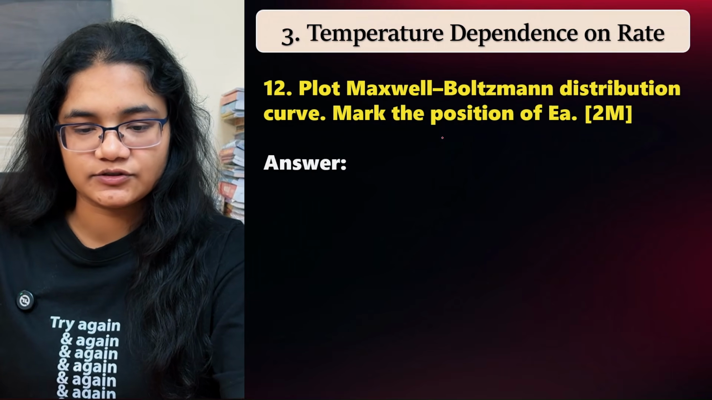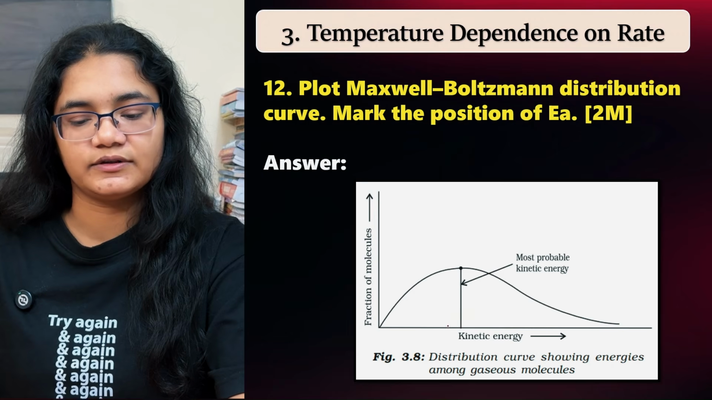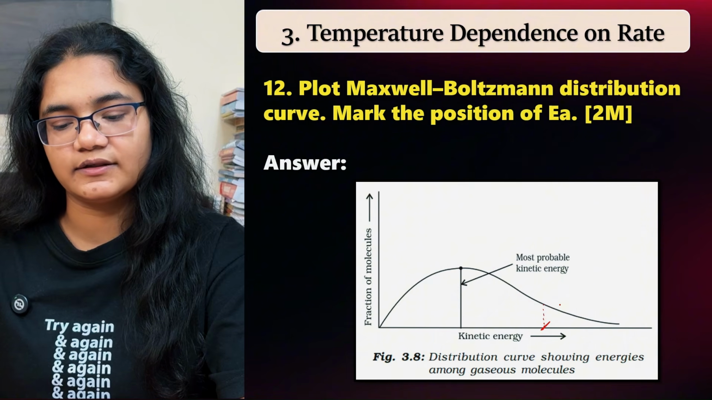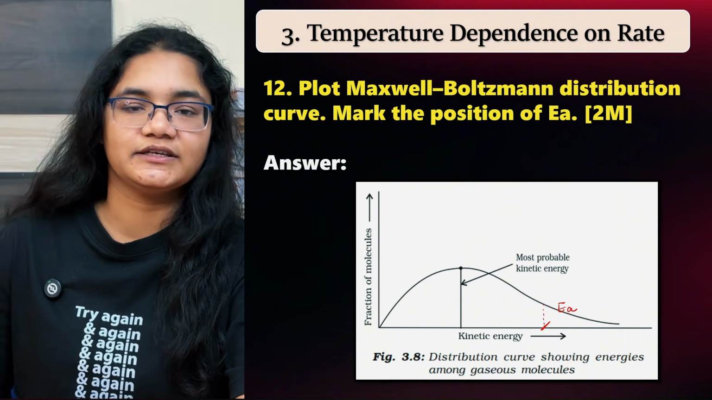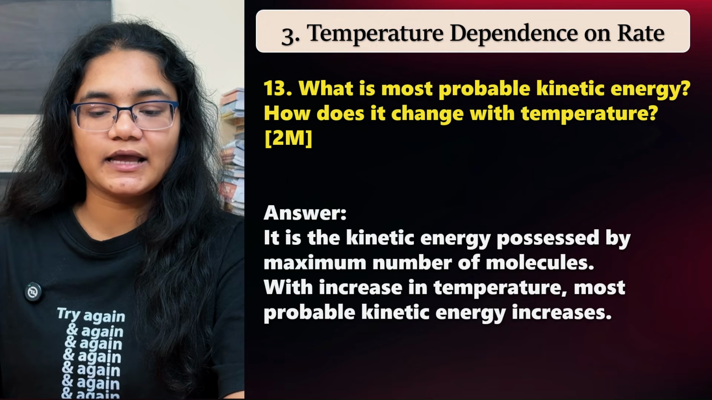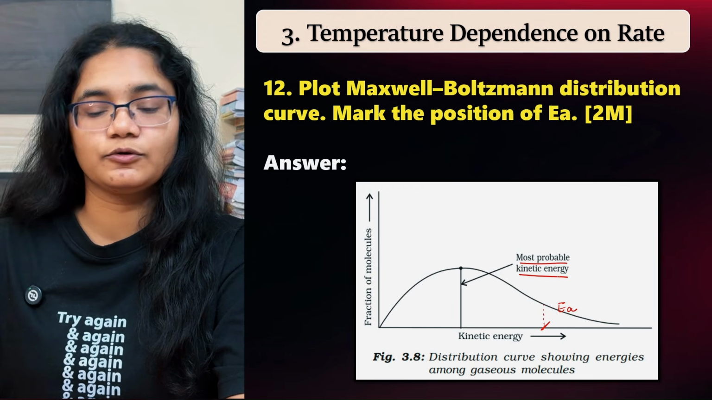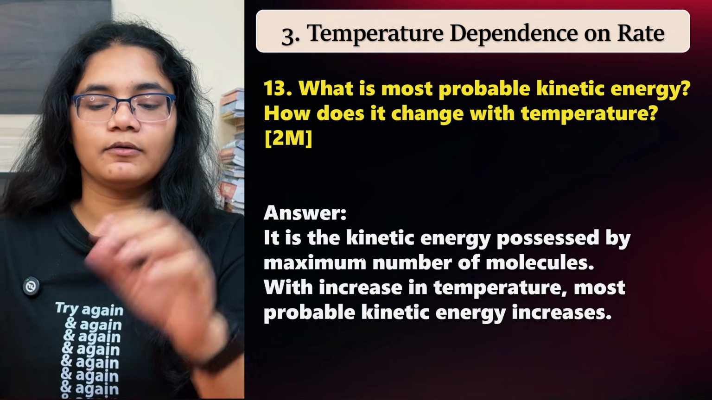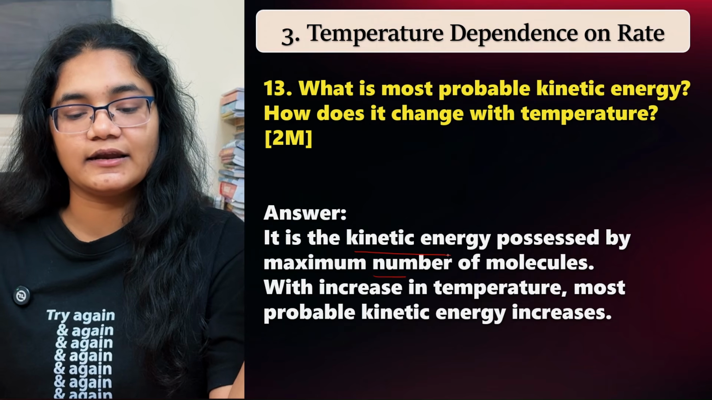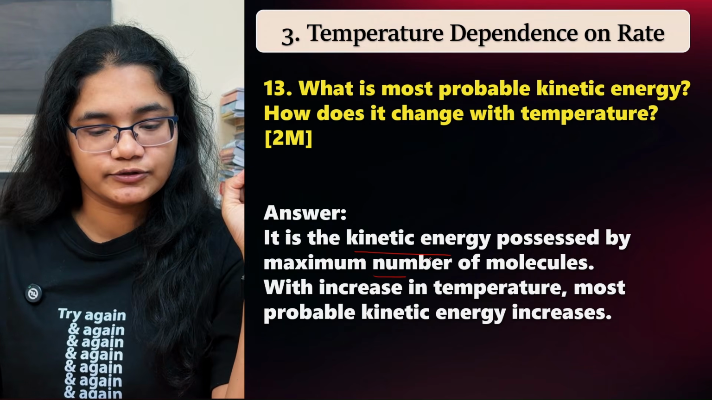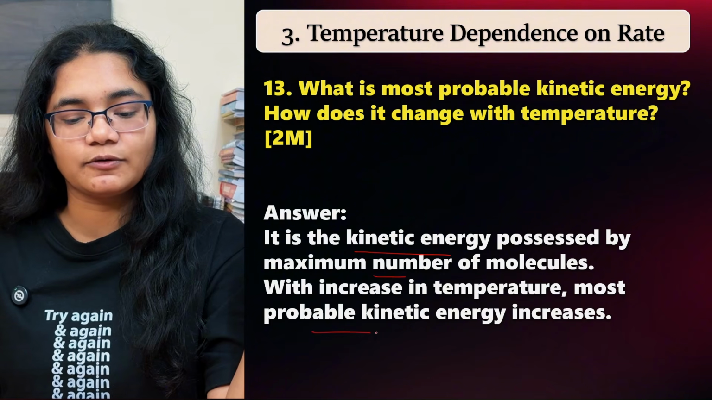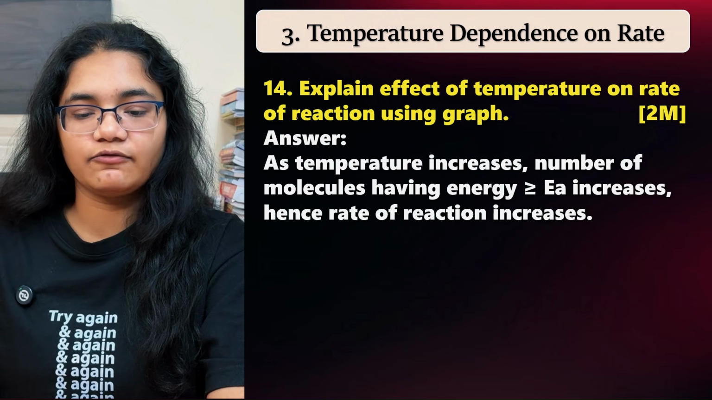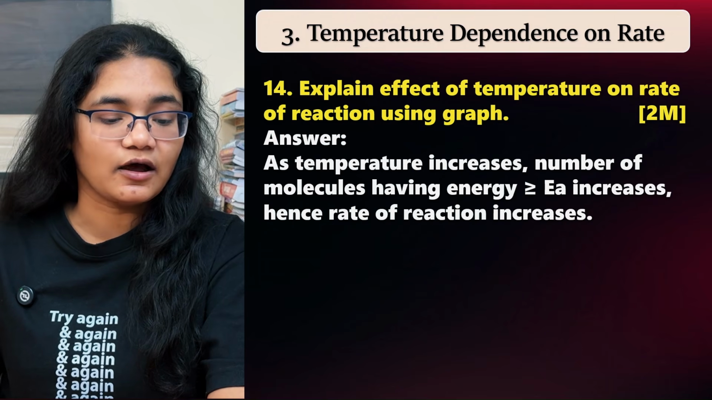Next, plot the Boltzmann distribution curve and mark the position of EA. You have to draw this diagram, and the position of EA you can mark somewhere here. This is the position of the activation energy. Next, what is the most probable kinetic energy? You can see here something is marked as most probable kinetic energy. What is it and how does it change with temperature? Most probable kinetic energy is the kinetic energy possessed by the maximum number of molecules. With the increase in temperature, this most probable kinetic energy value increases. Clear?